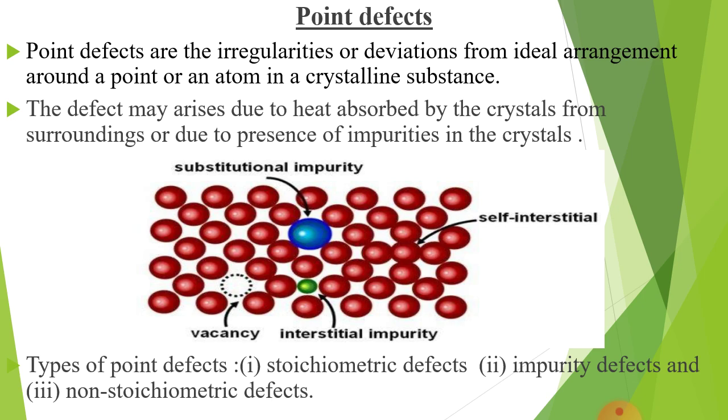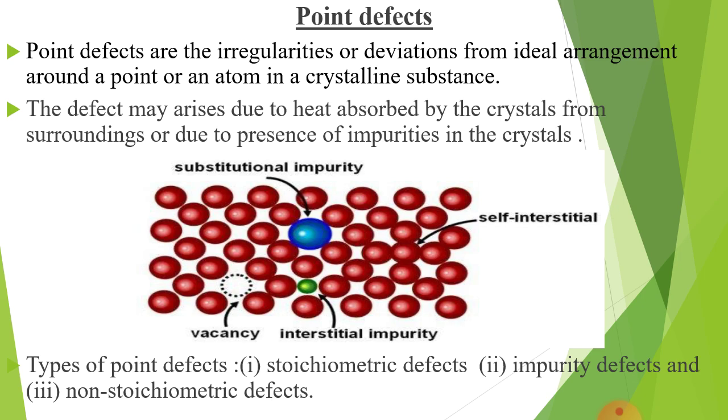Now focus on the diagram. In that diagram, 4 points are shown. One vacancy, that means atoms are missing. One interstitial impurity. In the crystal, there are voids present. If any other atoms insert into the voids, they also cause impurity. One substitutional impurity.